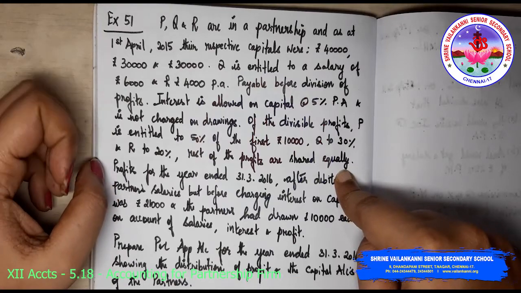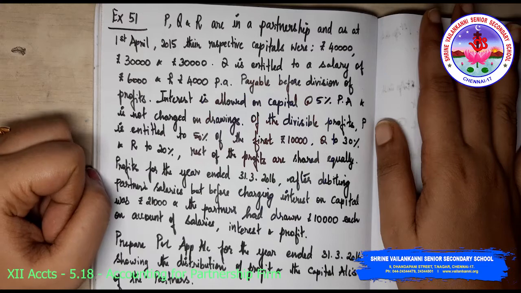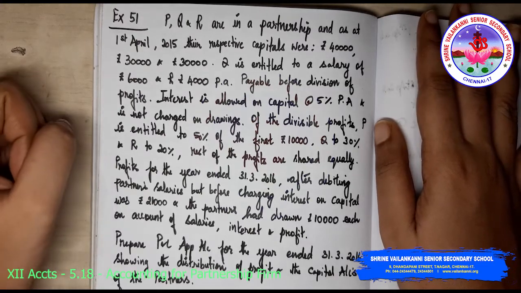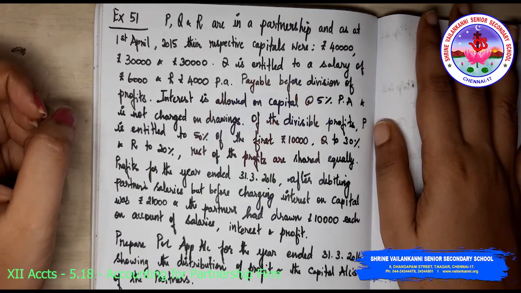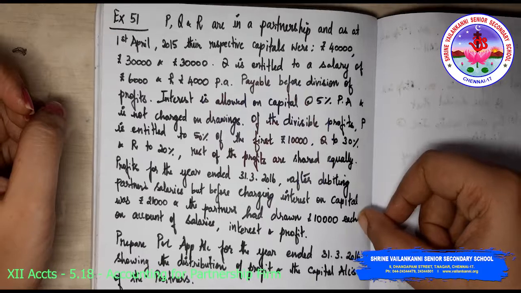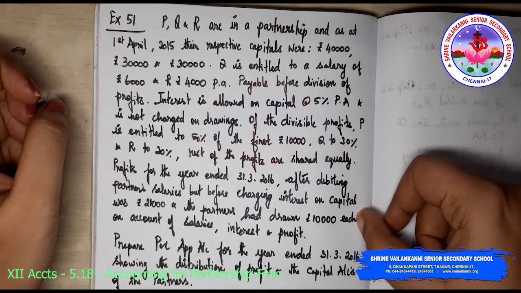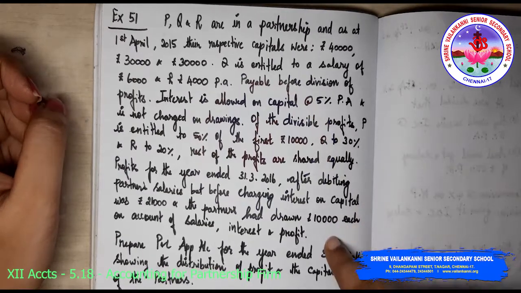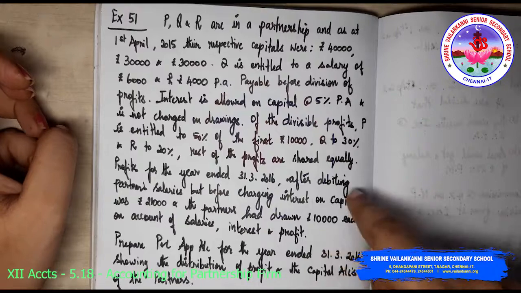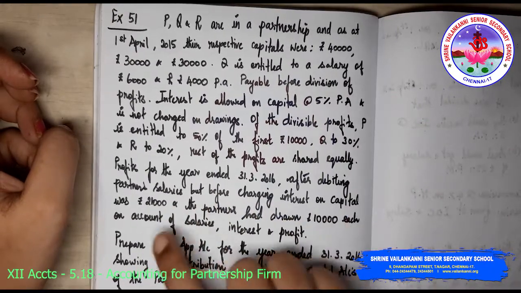Profits for the year ended 31st March 2016, after debiting partner's salary but before charging interest on capital, was rupees 21,000, and the partners had drawn rupees 10,000 each on account of salaries, interest and profit. So drawings is 10,000 each.